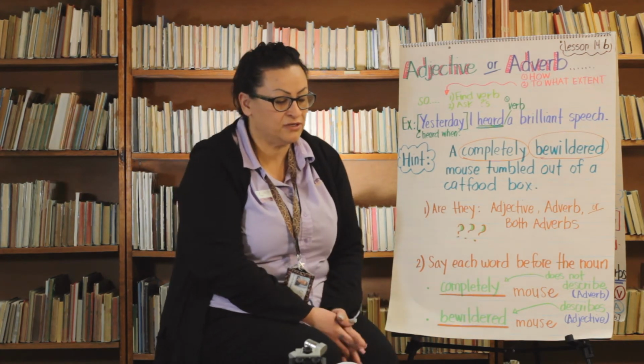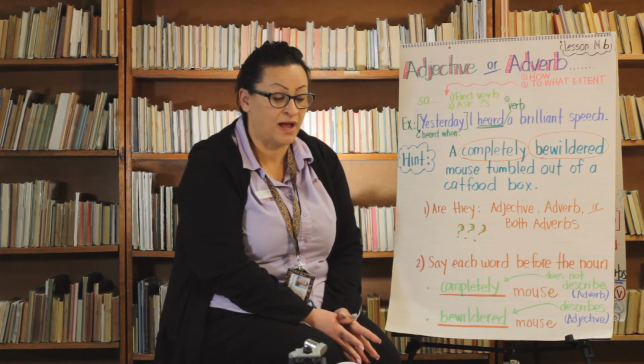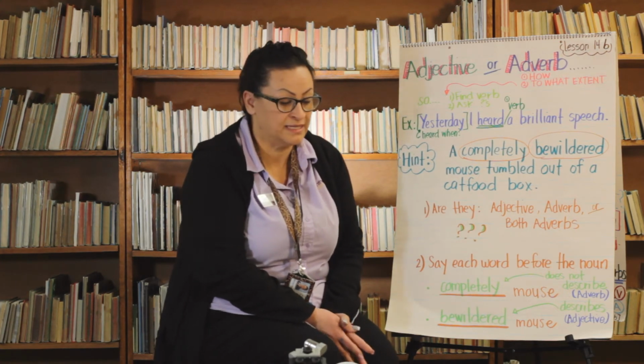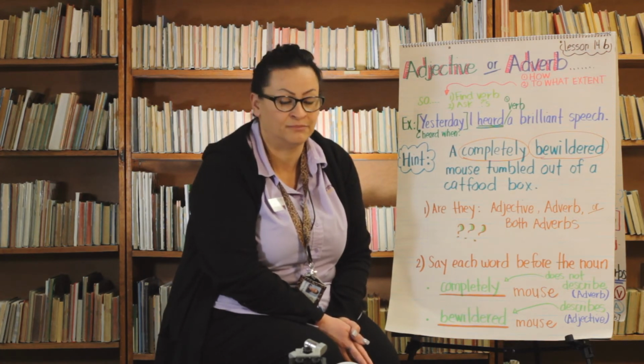So that is our instructions for today's lesson, and you are going to be going into your language C book, and you are doing Think A and Think B. I will do number 1 with you, and it says to identify the underlined word by writing either adverb or adjective in the blank.